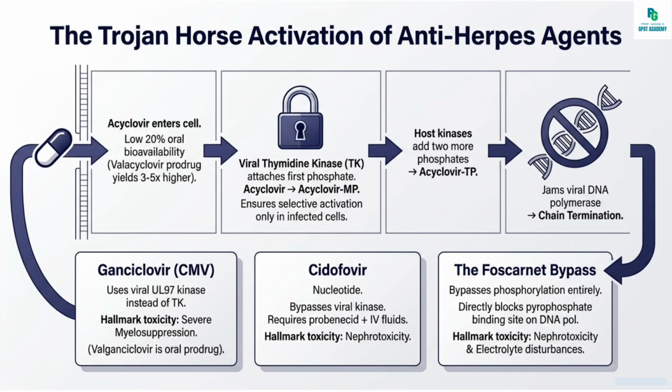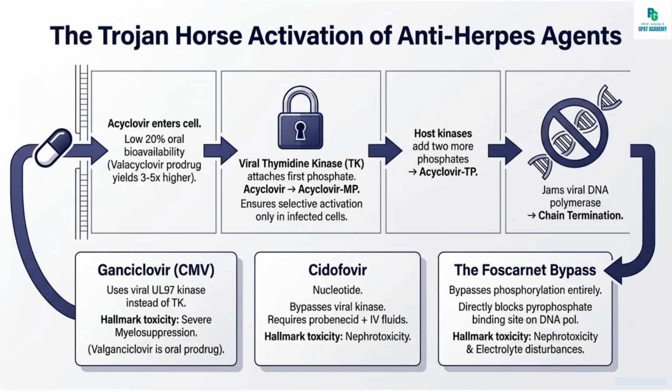Spectrum: HSV-1, HSV-2, VZV, and it is less active against EBV and CMV. Resistance is via mutation in the viral TK or the DNA polymerase. Route of administration is oral, IV, or topical, and it has low oral bioavailability, approximately 20%. Key side effects are nephrotoxicity, that is crystalluria, and so hydration should be maintained.